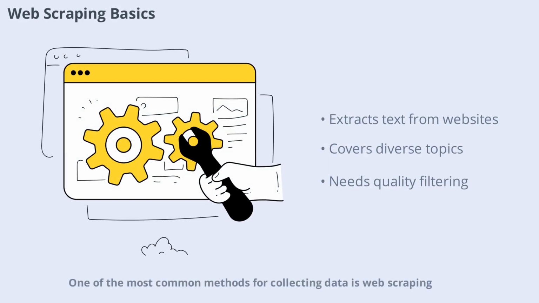One of the most common methods for collecting data is web scraping. This involves automatically extracting text from websites, blogs, forums, and news articles. Web scraping allows researchers to gather a wide variety of language samples, covering different topics, writing styles, and perspectives. However, this method also requires careful filtering to avoid low quality or irrelevant content. Let's look at how web scraping works in practice and why it's so popular for LLM training.